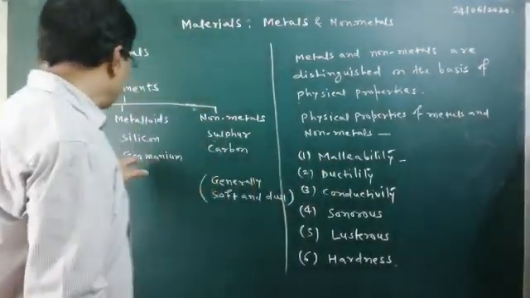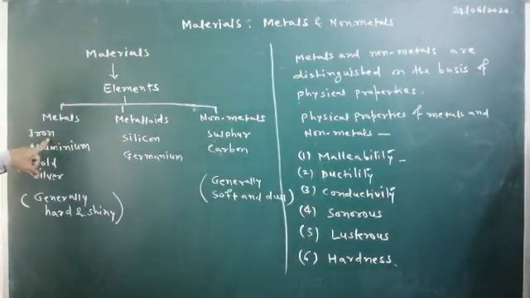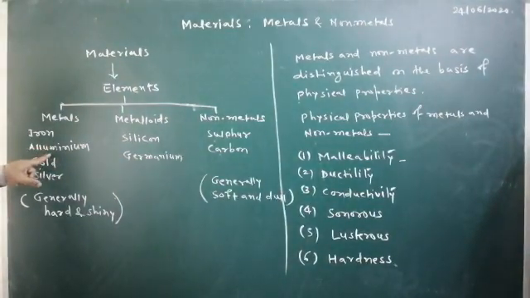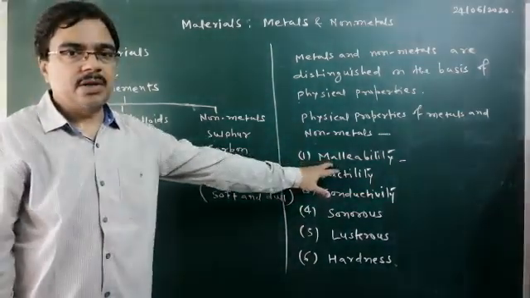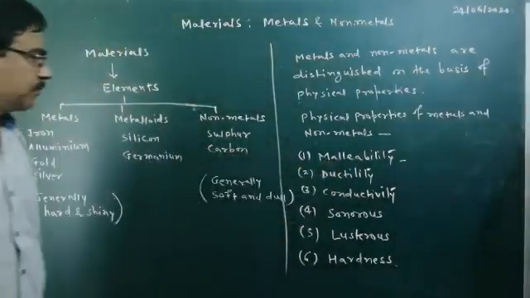So you can get iron sheets, you can get aluminum sheets in the market, you can spread gold by beating it with a hammer, you have silver foils. So these materials can be made into sheets. This making of sheets is nothing but the property of malleability.